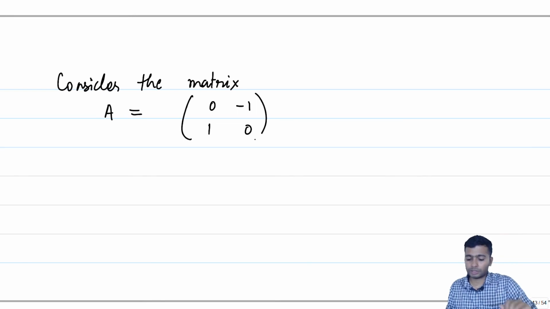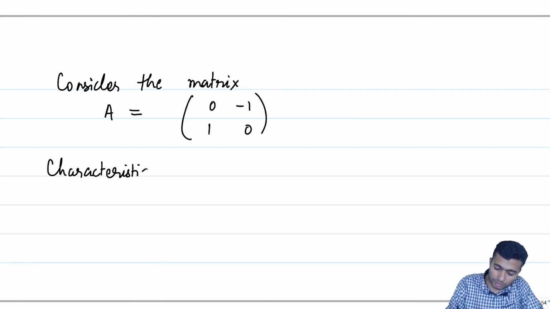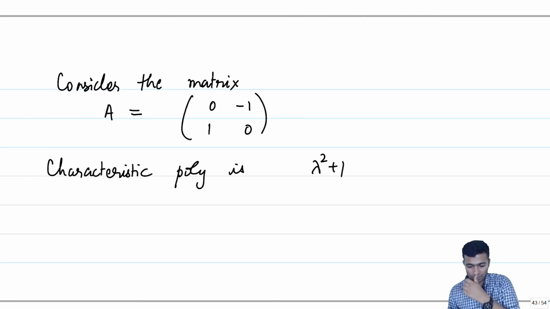So, if you consider this particular matrix, then you will notice that the characteristic polynomial is given by lambda square plus 1, and lambda square plus 1 equal to 0 does not have any roots in real numbers, and therefore we do not have eigenvalues over the field of scalars when it is real numbers.